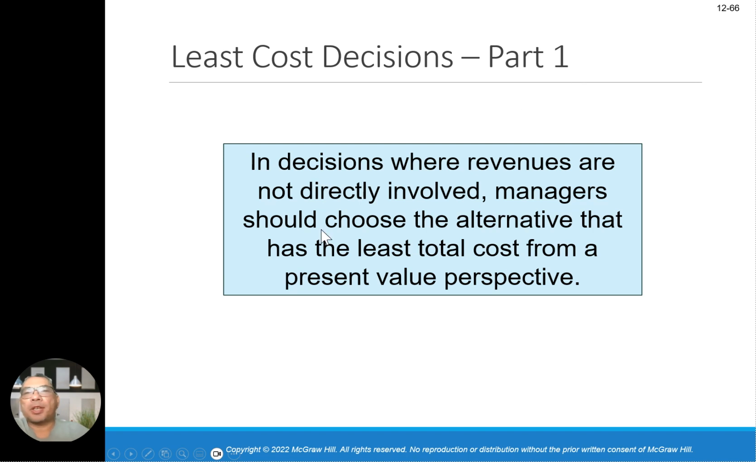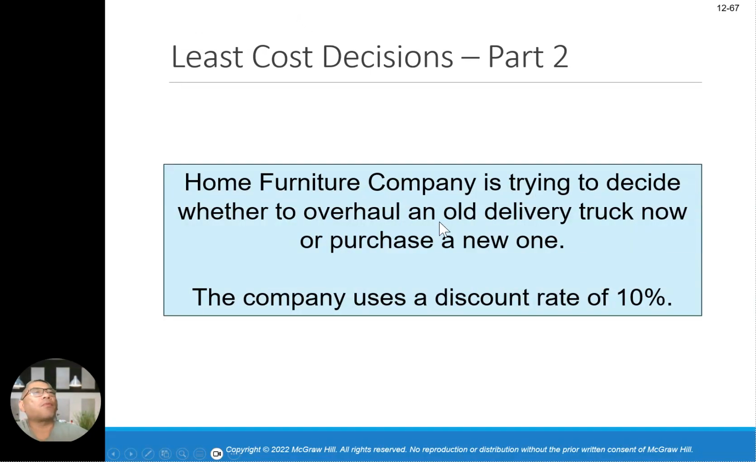So let's look at the cost decision maker, part one. Okay, decisions where revenues are not directly involved. Managers should choose the alternative that has the lowest total cost from a present value perspective. For example, a home furniture company is trying to decide whether to overhaul an outdated truck or purchase a new one. The company uses a discount rate of 10%.